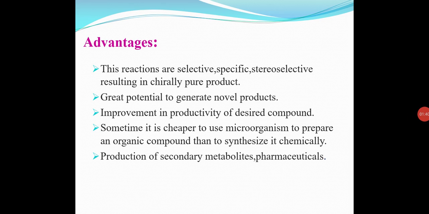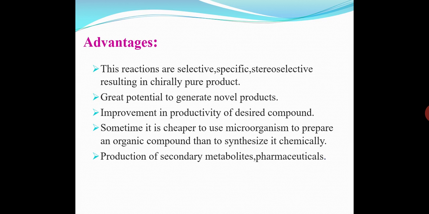Moving towards the advantages of this biotransformation reaction. The first one is these biotransformation reactions are target selective, then specific, and they give a chirally pure product, means they give a pure product. Then second one is the great potential to generate novel products, means this biotransformation reaction, as we heard, deals with the synthesis of new product.